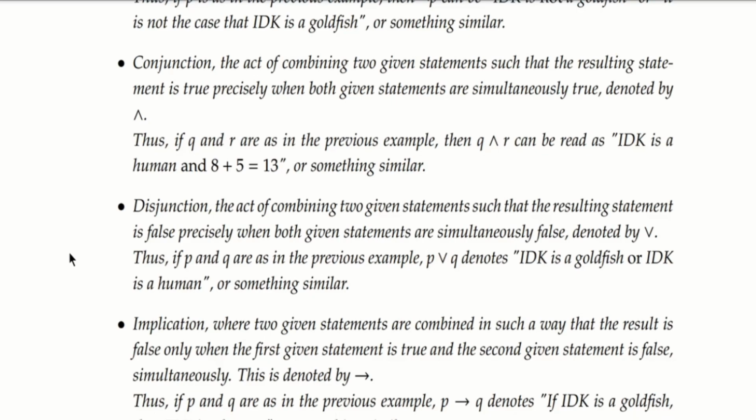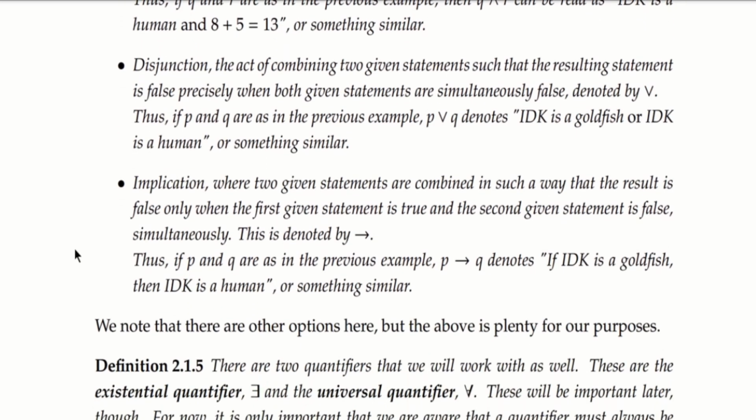If we think about Q and R from earlier, which said that IDK is a human and 8 plus 5 equals 13, then the statement Q and R, or Q conjoined with R in other words, can be read as IDK is a human and 8 plus 5 equals 13, or something similar. Disjunction is the act of combining two given statements such that the resulting statement is false precisely when both given statements are simultaneously false. We denote this with just a regular V, one could say. So if we have P and Q from earlier, which said that IDK is a goldfish and IDK is a human, respectively, then the disjunction of these two statements would be IDK is a goldfish or IDK is a human, or something similar.